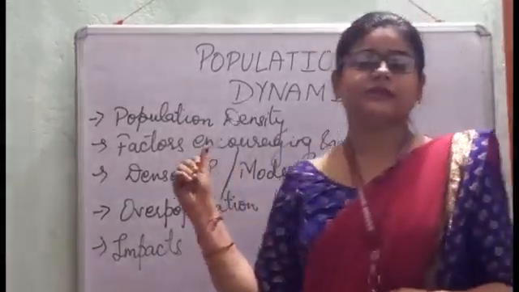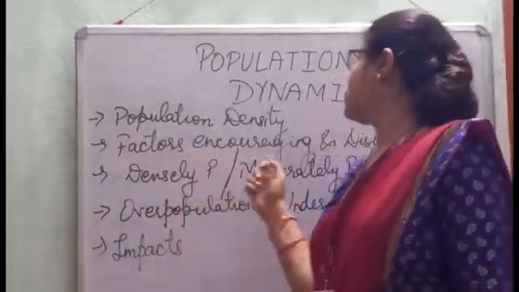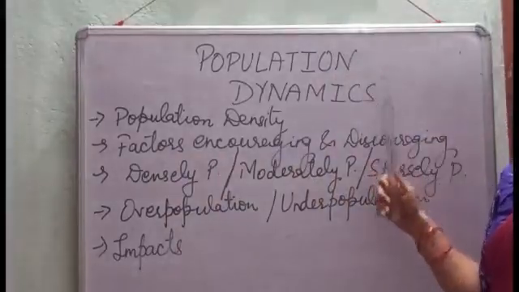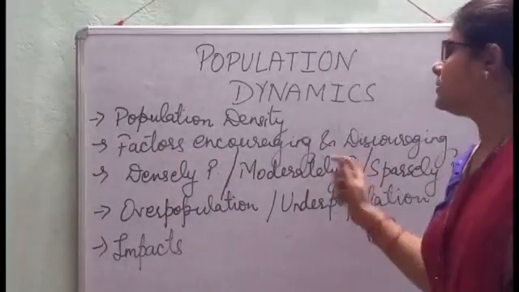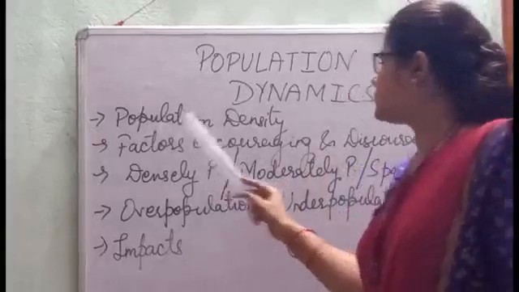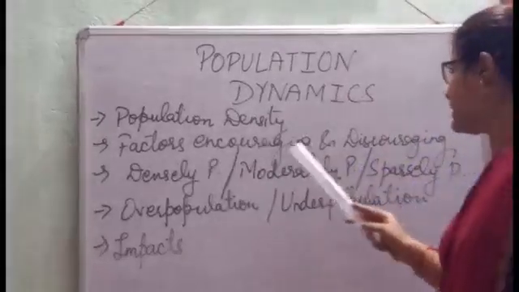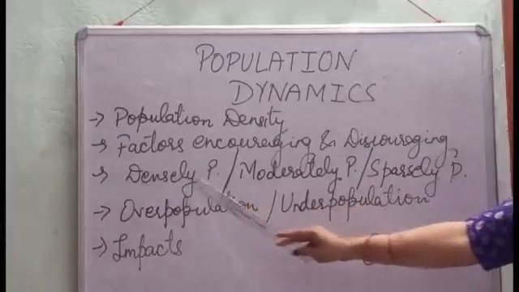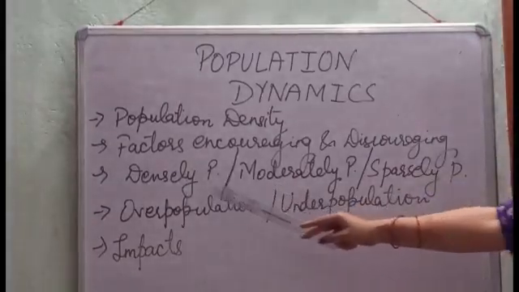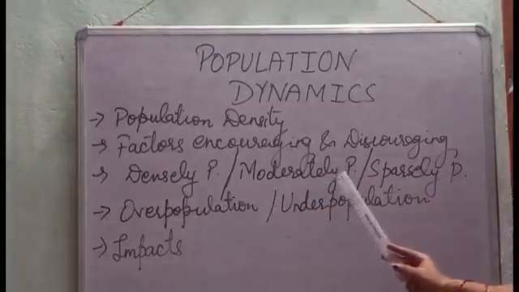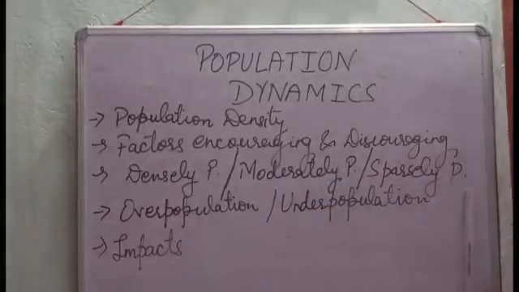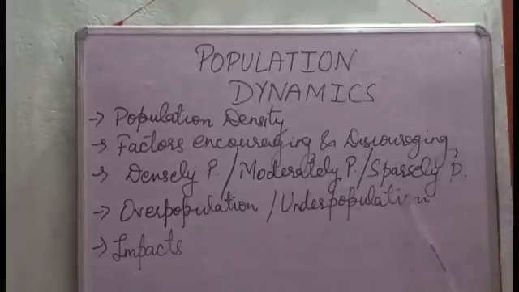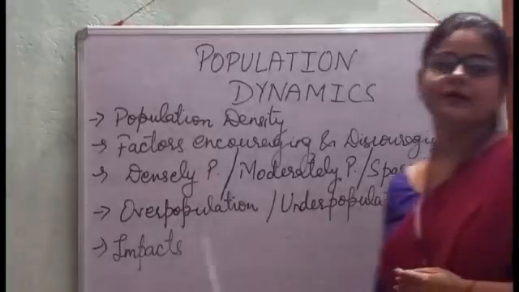We will study the second chapter of geography, that is about population dynamics. Population dynamics we are going to start today. The topics we'll cover in this chapter are population density, and factors encouraging and discouraging population density. Then we have three types of population density, that is densely populated region, moderately populated region and sparsely populated regions. We'll study two topics, overpopulation and underpopulation and their impacts.